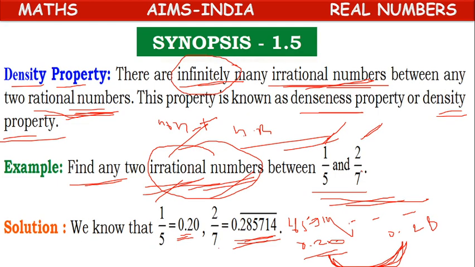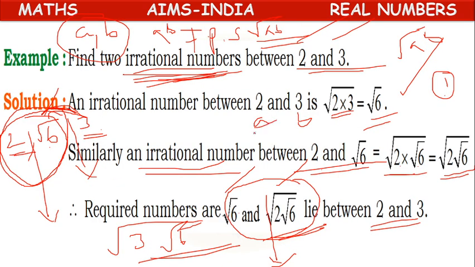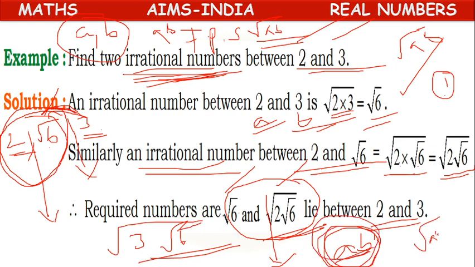Okay, children, what have we learned today? Density property means between two rational numbers we can insert countless irrational numbers. If one rational number is a and another is b, and ab is not a perfect square of any other rational number, then root ab is considered an irrational number between a and b. Like that we can find another irrational number.